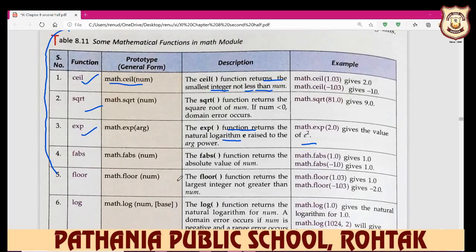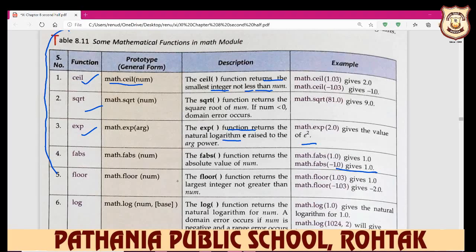Next is your fabs function. Abs stands for absolute, and f stands for float. fabs gives the absolute value. When you write a value with decimal points, it always gives the answer as a float. Like you write down minus 1.0, it gives you the answer only 1.0. So it always displays the absolute value.